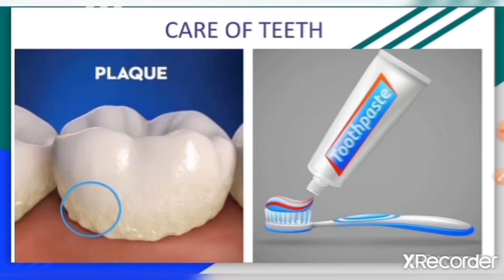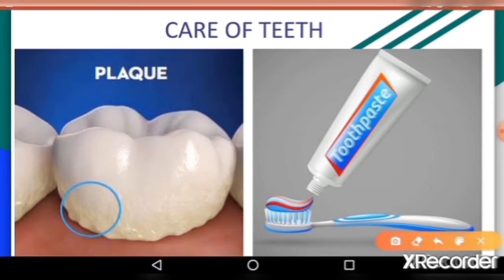When we eat, tiny bits of food get stuck in spaces between our teeth. We need to clean them out, otherwise germs can grow there and form a sticky layer called plaque. Proper brushing with a toothbrush and toothpaste can prevent these problems.